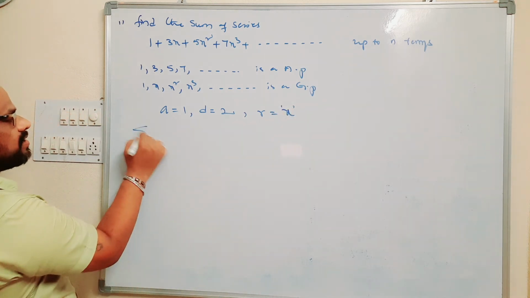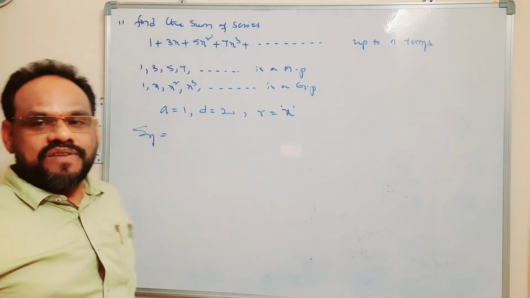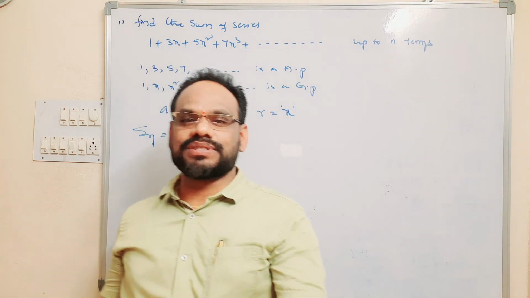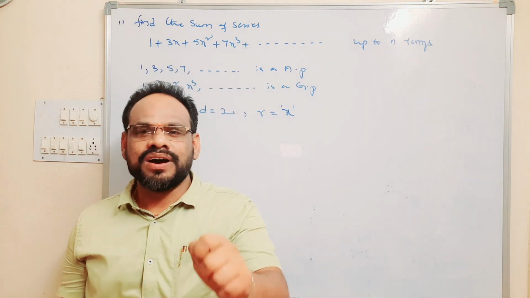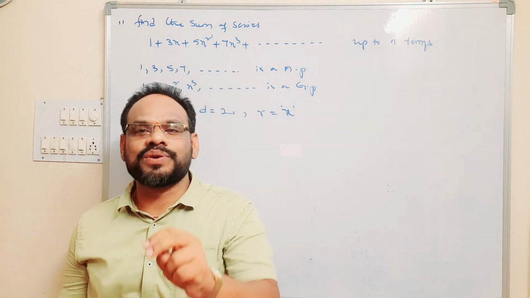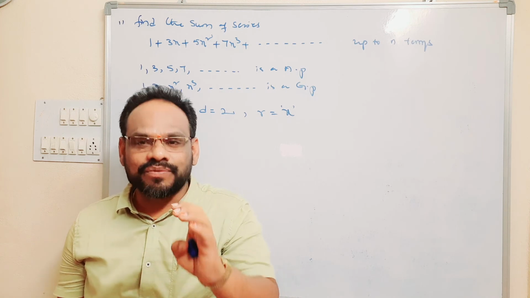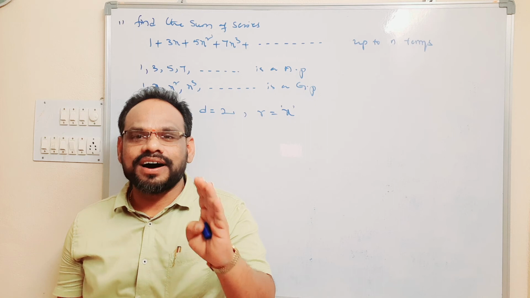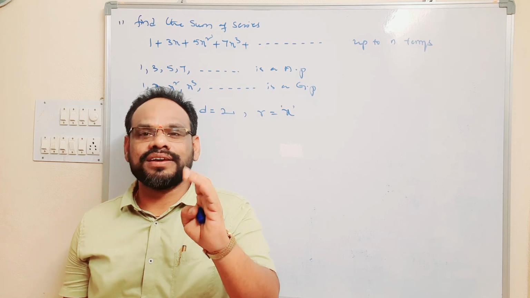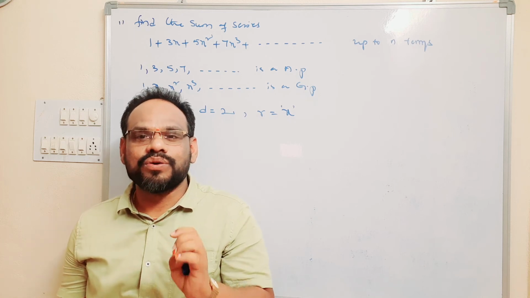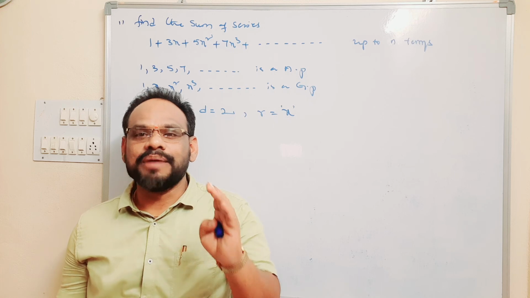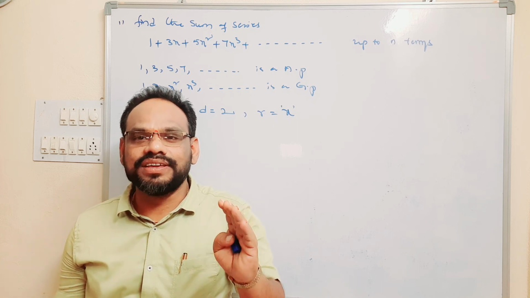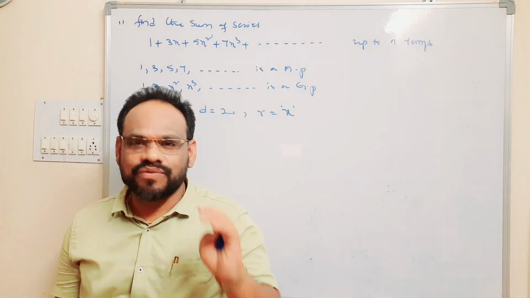We know that the sum of first n terms of an arithmetico-geometric progression is a by 1 minus r plus dr into 1 minus r to the power n minus 1 by 1 minus r whole square, minus a plus n minus 1 into d into r power n by 1 minus r.